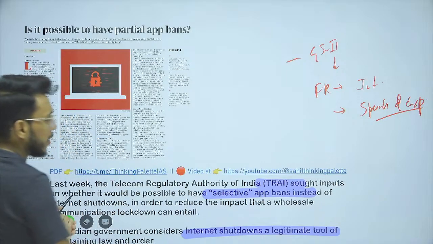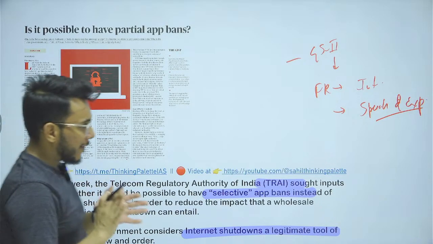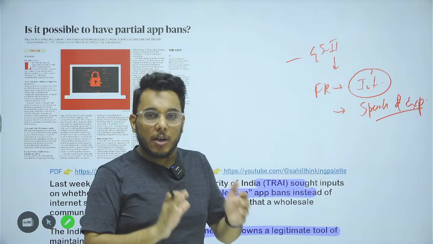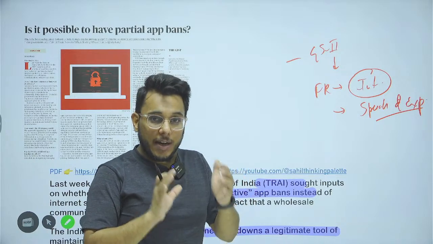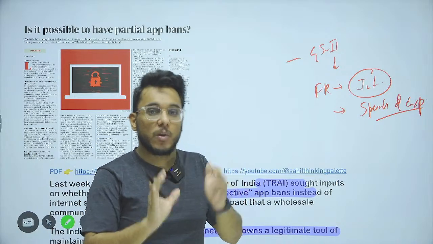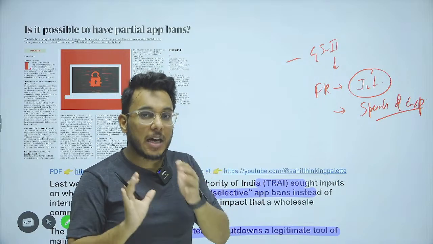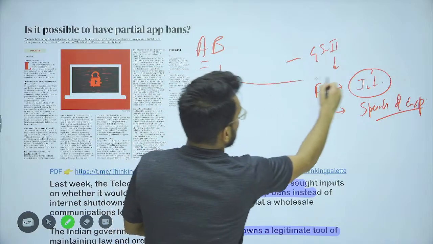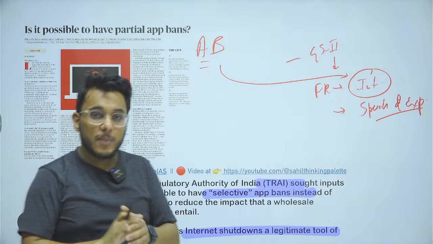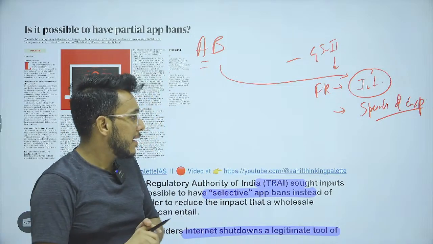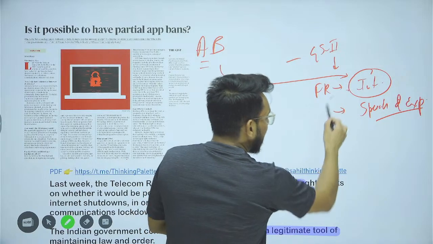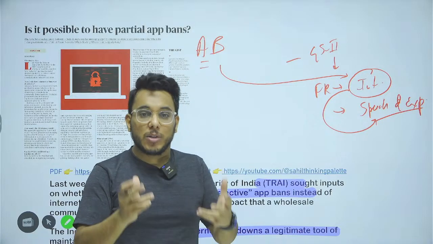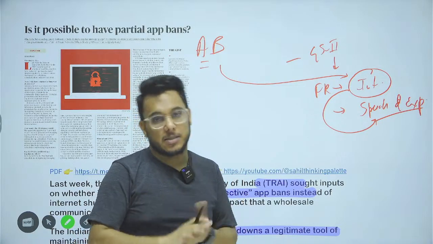Now moving on, guys, first of all I would like to tell you some basic background information. When we talk about the right to internet, it has been recognized as a crucial right by the Supreme Court in the Anuradha Bhasin judgment, and it should not be suspended at the whims and fancies of the state. And the internet is the medium for free speech and expression, because today through social media and internet platforms, people are able to express their viewpoints.